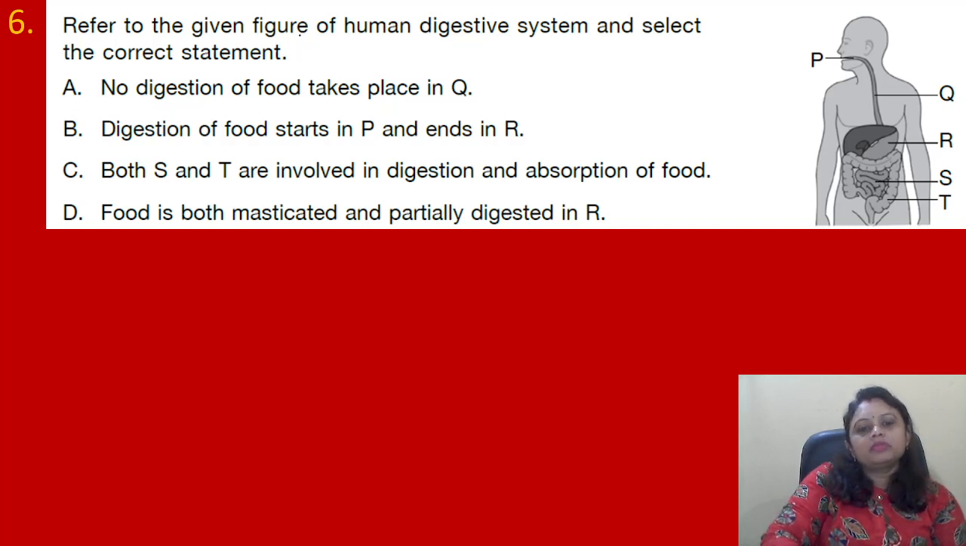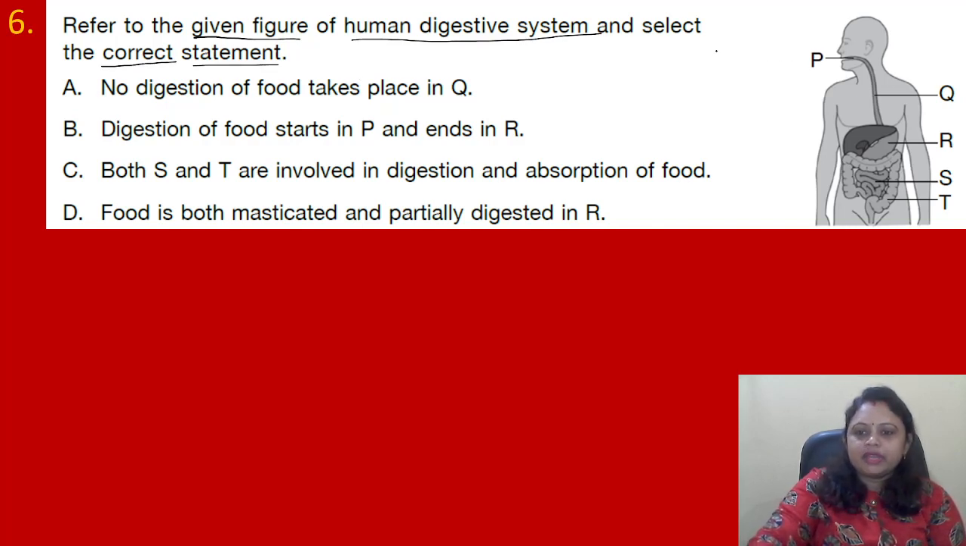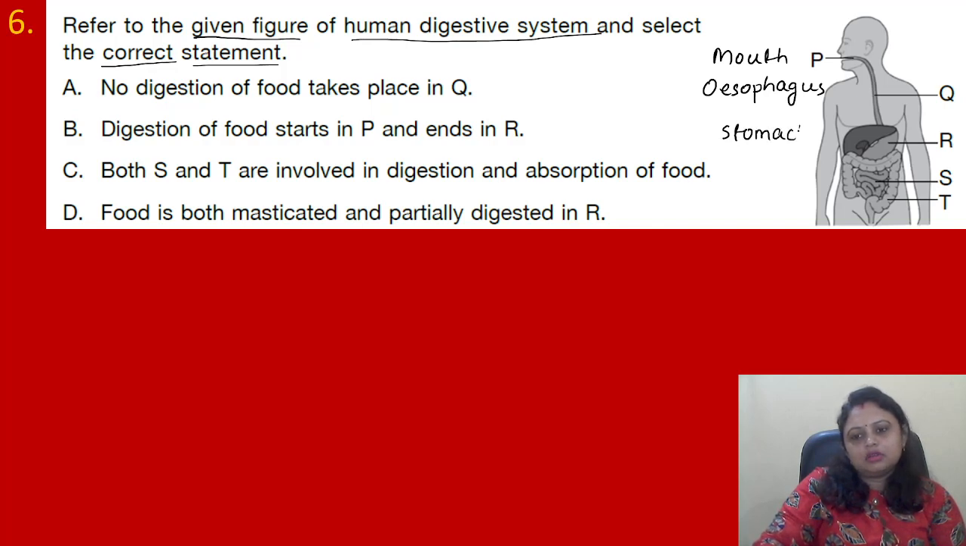Okay. So, here the figure is given for human digestive system and we have to find the correct statement. So, we can see that P is the mouth, Q is the esophagus, R is the stomach, S is the small intestine, and T is the large intestine. Okay. Now we can easily find out which one is the correct answer.